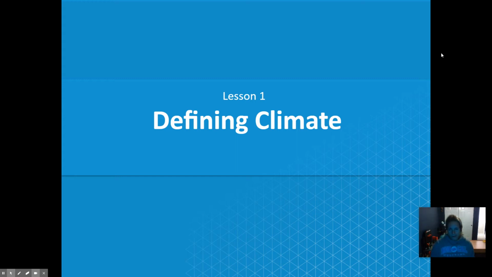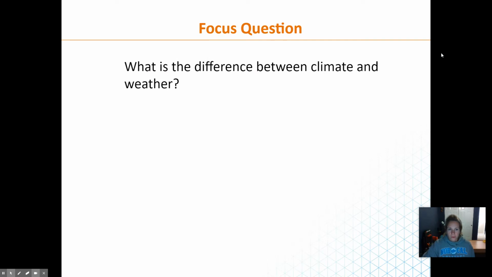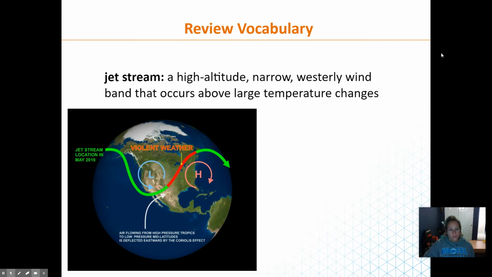Welcome to Module 11, which is Lesson 1, Defining Climate. All right, so the focus question today: what is the difference between climate and weather? We learned that a little while ago, but climate is long-term, so 30 years of data, whereas weather is like what's happening today or tomorrow.